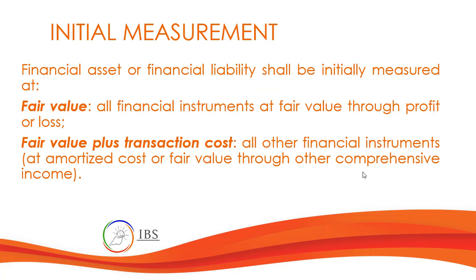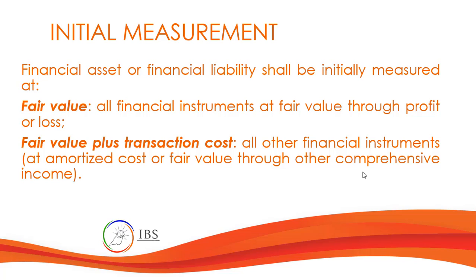Now, what will be the initial measurement? After you recognize and determine if it is under amortized cost, FVOCI or FVTPL, you will measure the financial asset or liability. Financial assets or liabilities shall be initially measured at fair value, and fair value plus transaction costs.